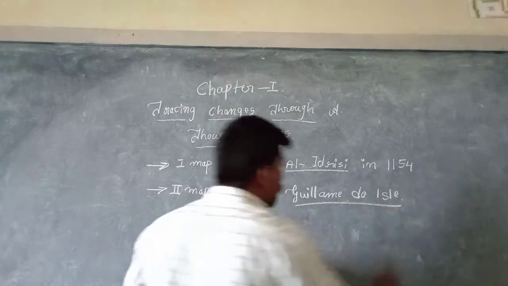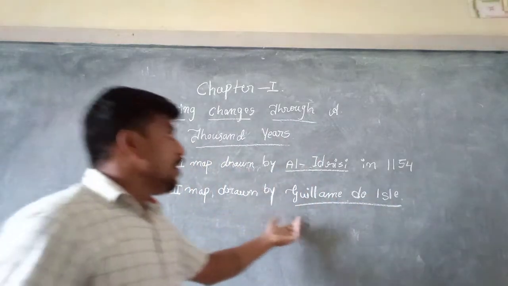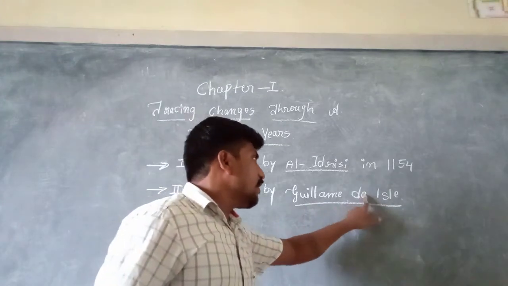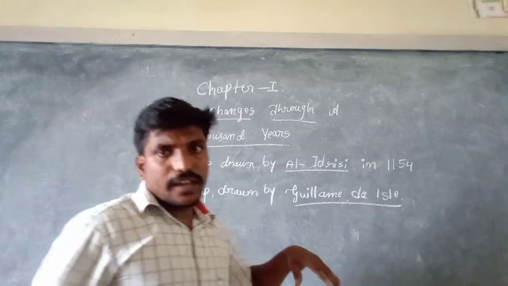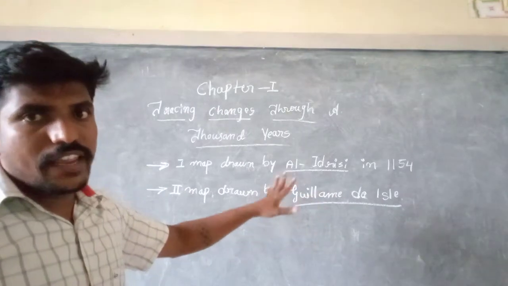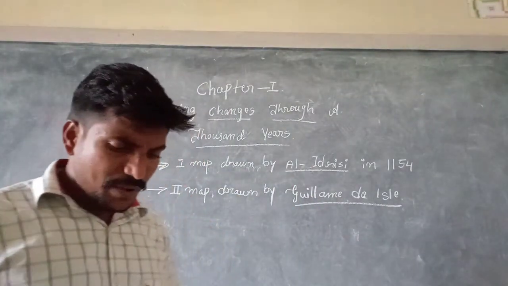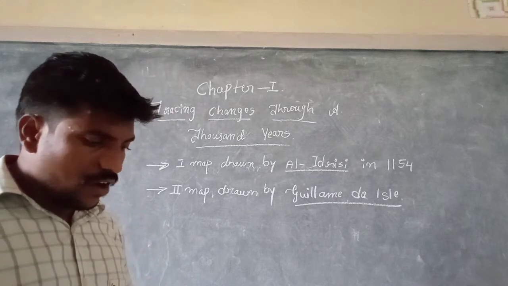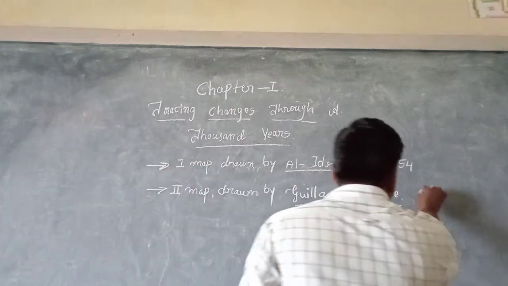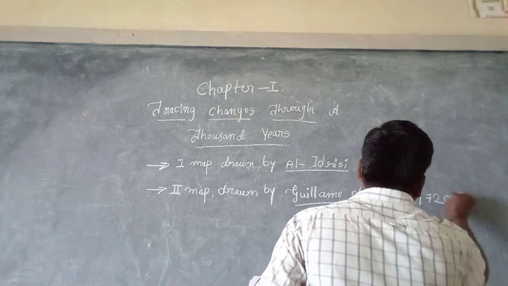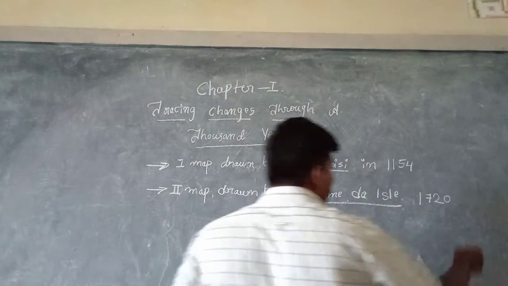It is the name of a person. Even he has drawn the map, in the year 1720, right?